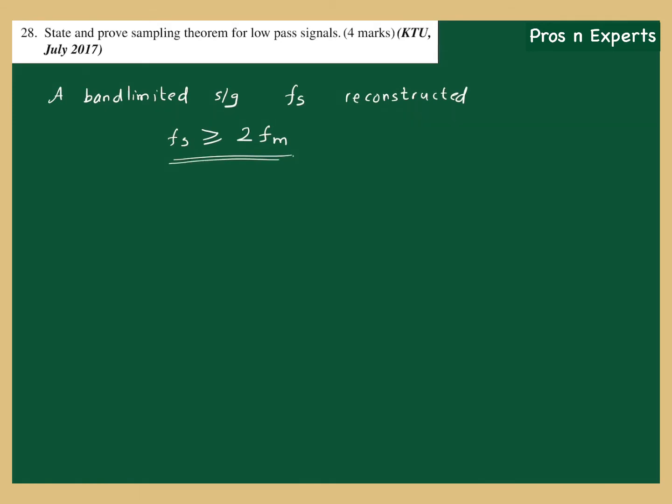So what you have to take care is that the sampling theorem does not say about sampling alone. Sampling is not a big deal. We can sample any signal at any time, no need of any criterion, but the reconstruction matters. The reconstruction is the main thing we have to notice. Okay, so a signal can be sampled, but it can be reconstructed faithfully from the samples only if the sampling frequency is greater than or at least 2 times fm, where fm is the maximum message signal frequency.